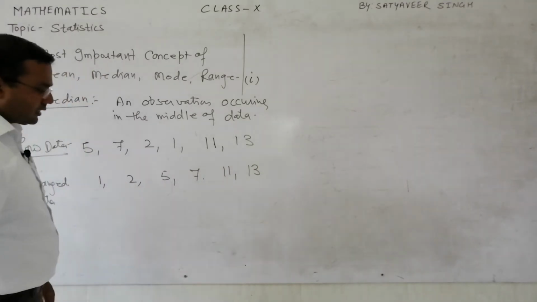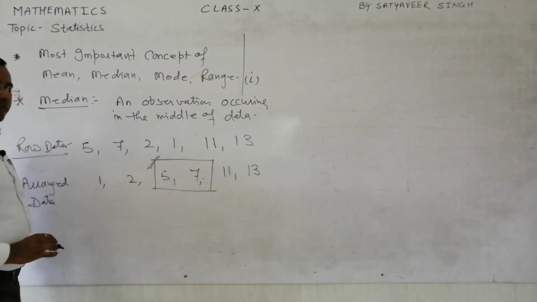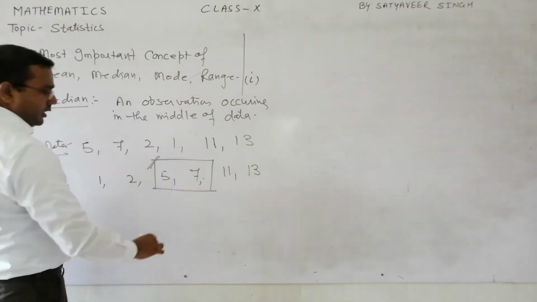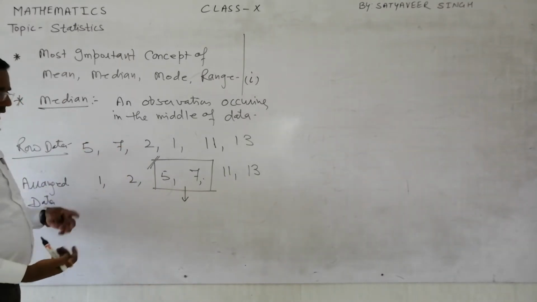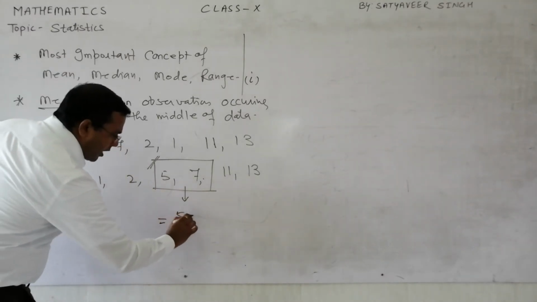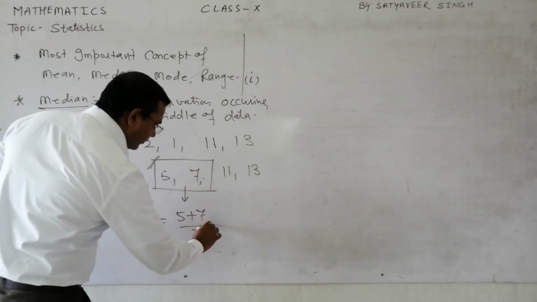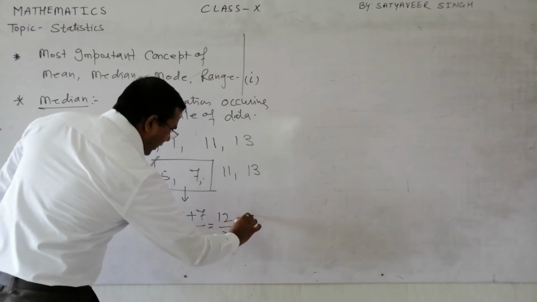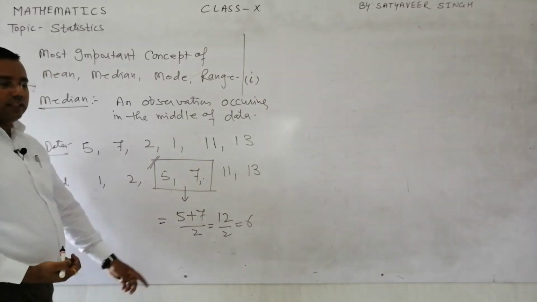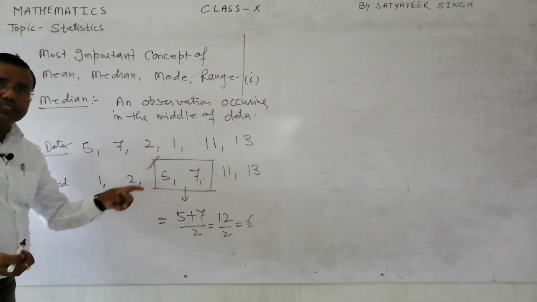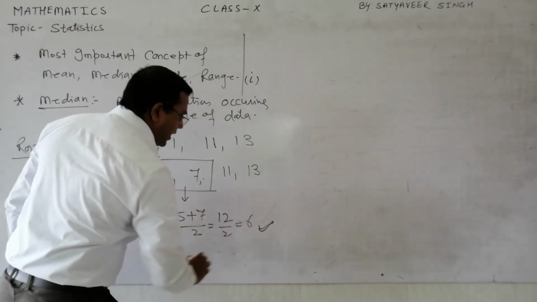So you will have to find the mean, the average, of these 2: 5 plus 7 divided by 2, which is 12 by 2, that is 6. It means between these 2 numbers there is one number lying, and that number 6 is the median of the data.